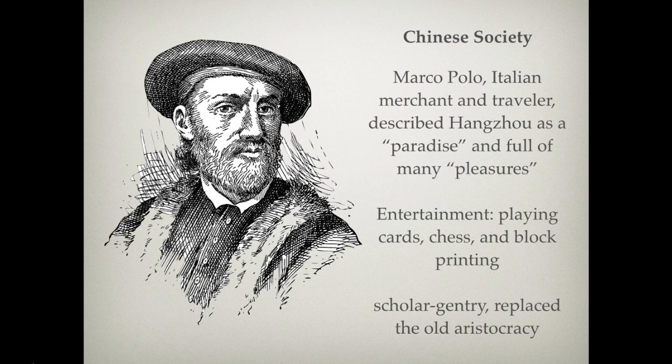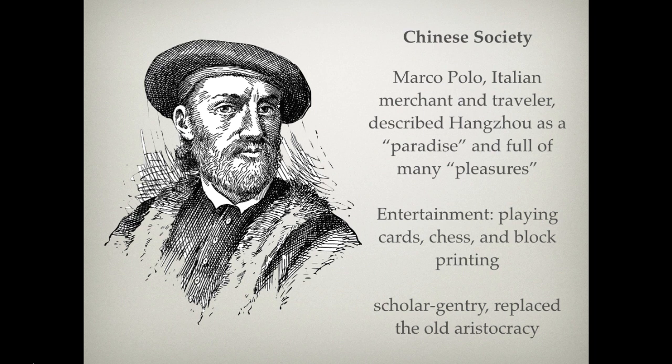One of the most famous voices that characterizes what was happening in China was Marco Polo, the Italian merchant and traveler who wrote a travel narrative about his venture from Italy to China, and described Hangzhou as a paradise full of many pleasures, and described the glory and beauty of the city.